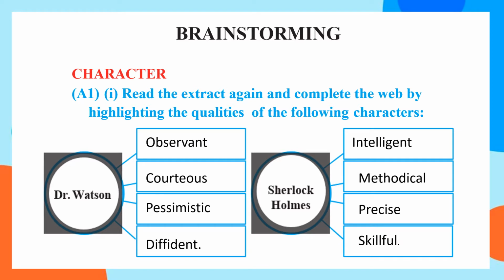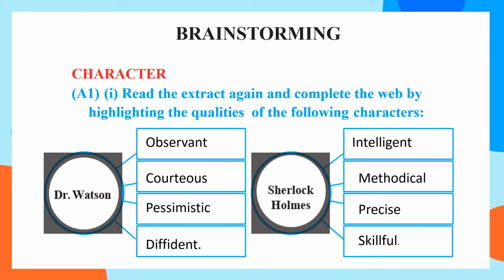The first section is character. In that we have to do activity 1. Read the extract again and complete the web by highlighting the qualities of the following characters. In your examination, the same type of questions will be asked based on character and based on theme, and you will have to write the web diagrams as drawn in the question.